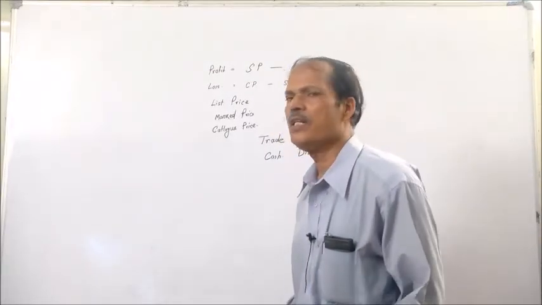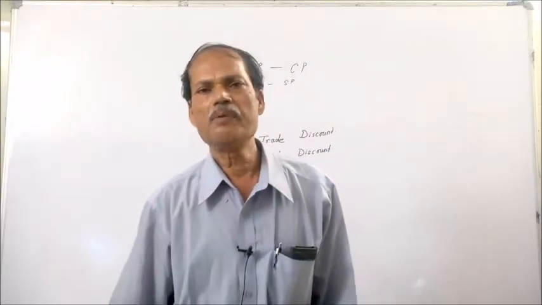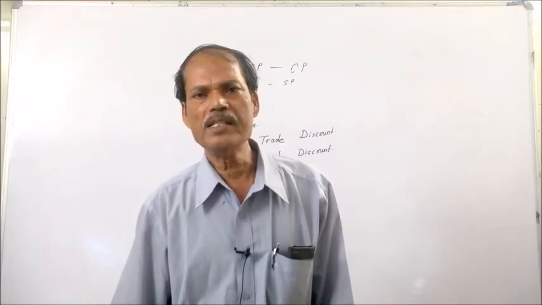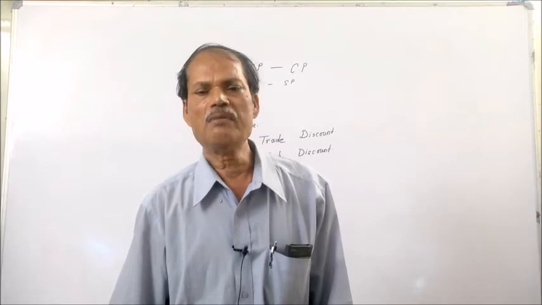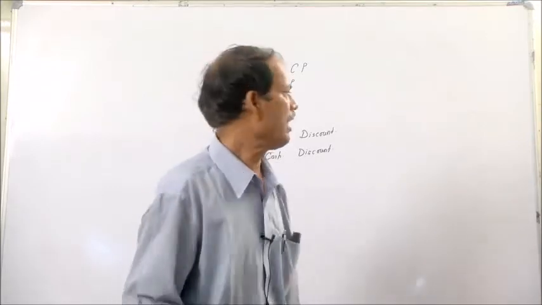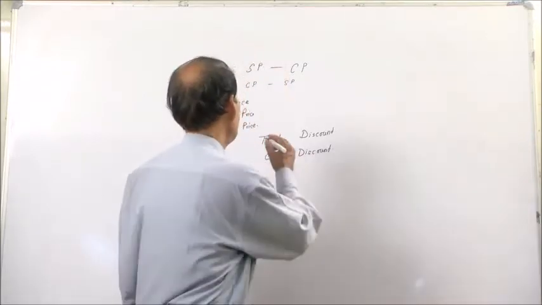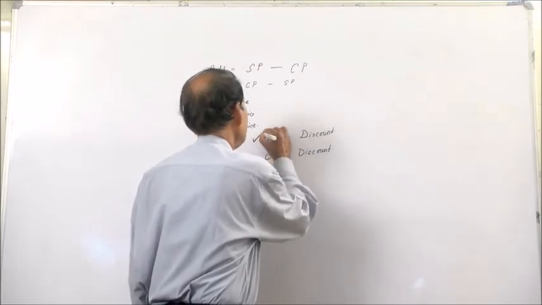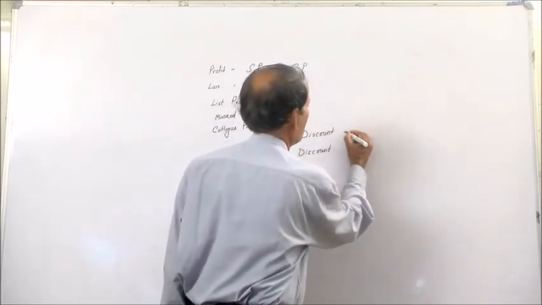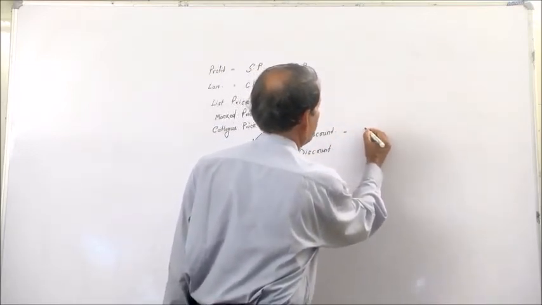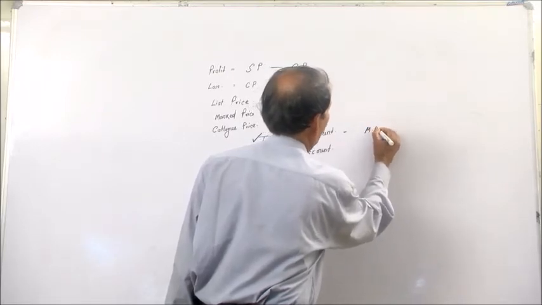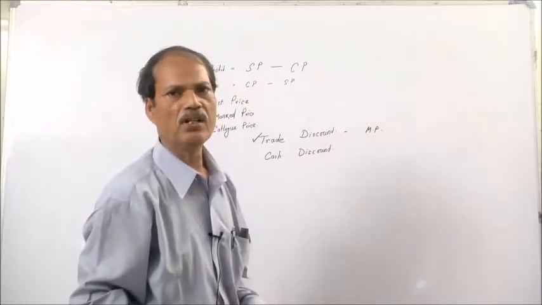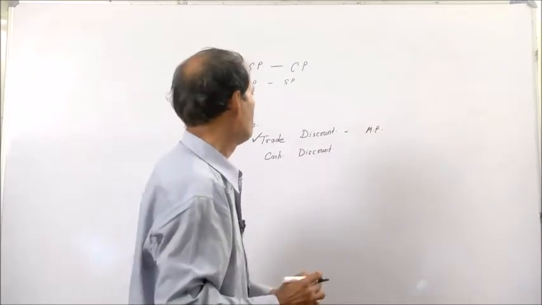It is a customary trade practice among the traders, wholesalers and manufacturers to allow a certain discount, which is called trade discount. This discount is given on the marked price of the product, the marked price or list price.